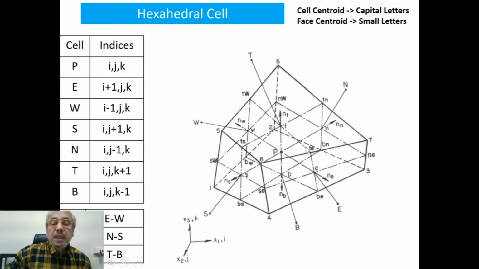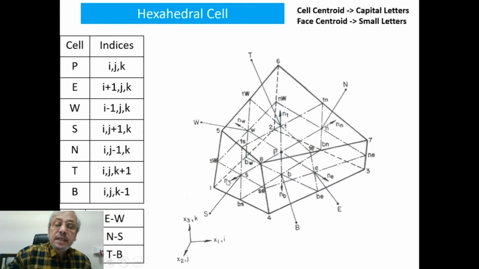And the east-west direction variation is the variation in I. As you can see, on the eastern side I is increasing, I plus 1, I plus 2, and on the western side I is decreasing, I minus 1, I minus 2, etc. Similarly, J is in the north-south direction.